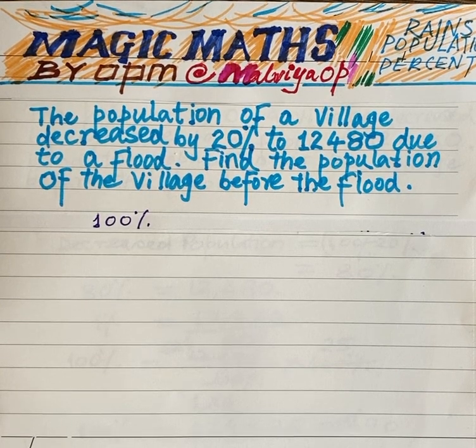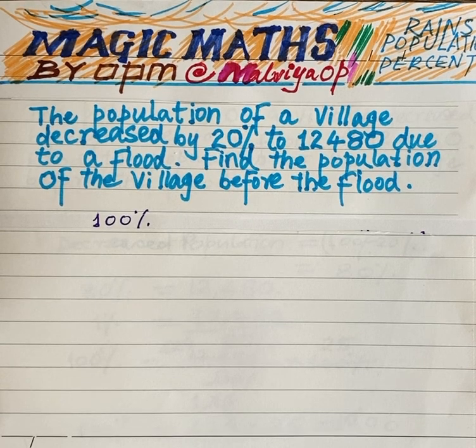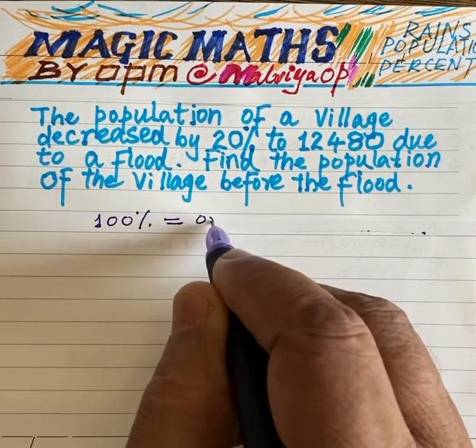This problem is about a village whose population decreased by 20% due to a flood to 12,480. So 100% was the original population.